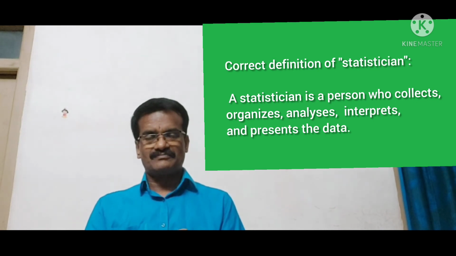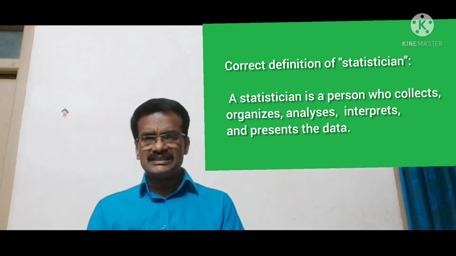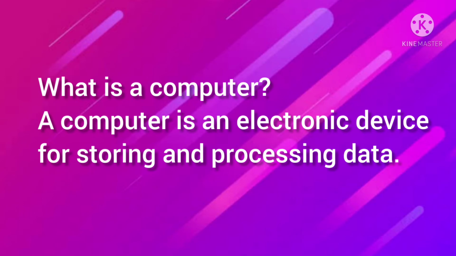What's a computer? A computer is a machine used for storing and processing data. Okay? What is a computer? A computer is an electronic device used for storing and processing data.